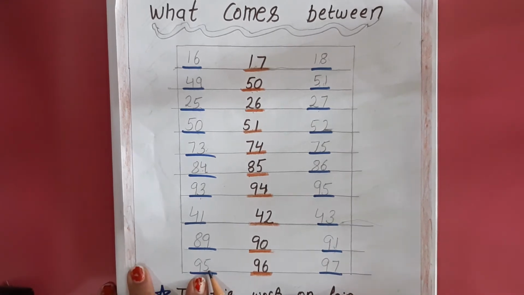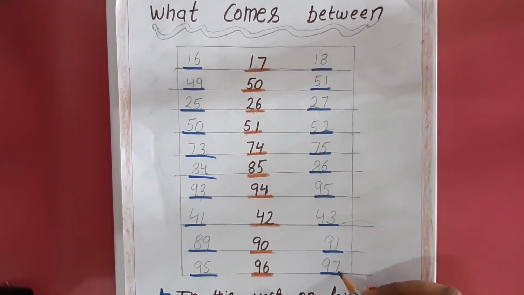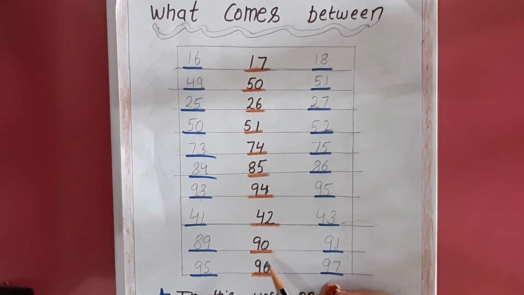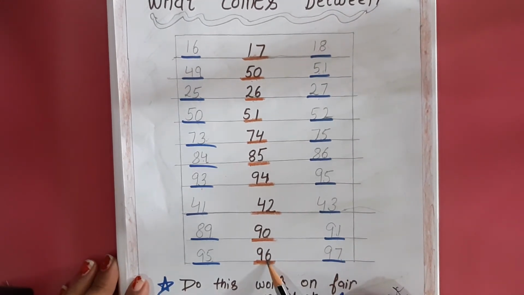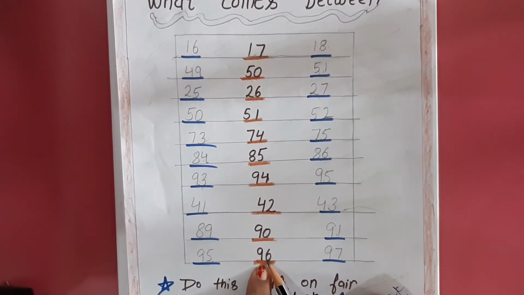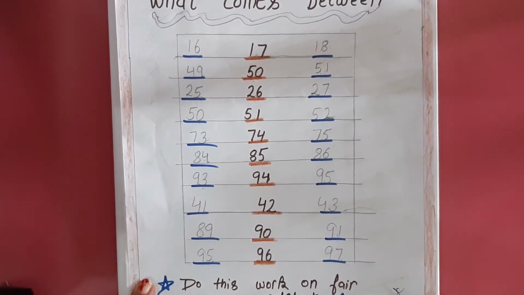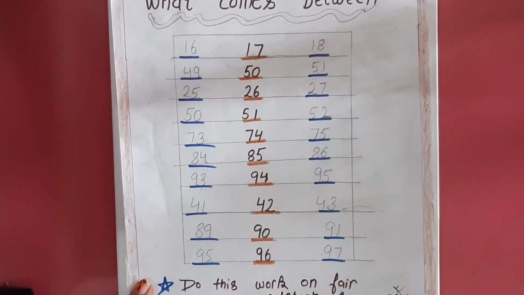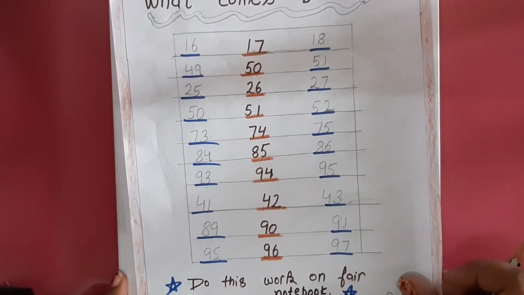Next 95 and 97 both the numbers are given. What will come in between? That is 96. Clear to everyone? Now beta, you have to write this in your fair notebooks with neat and clean handwriting.